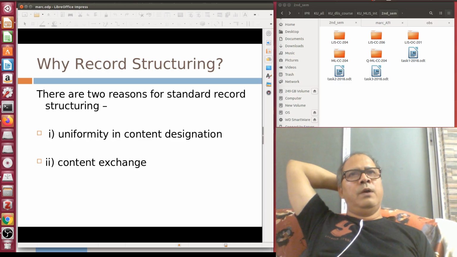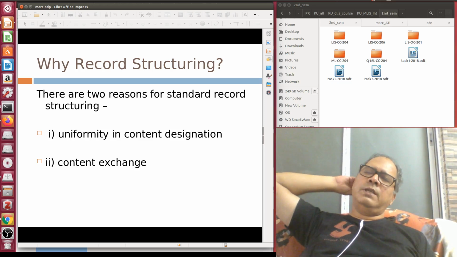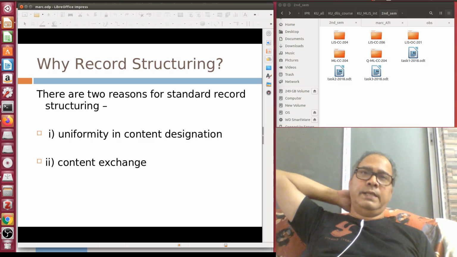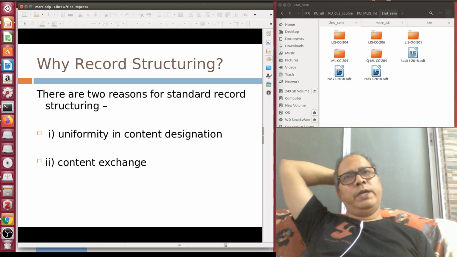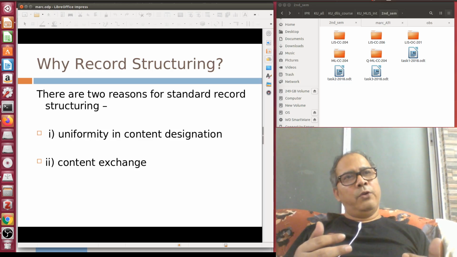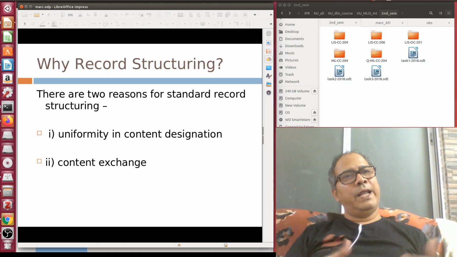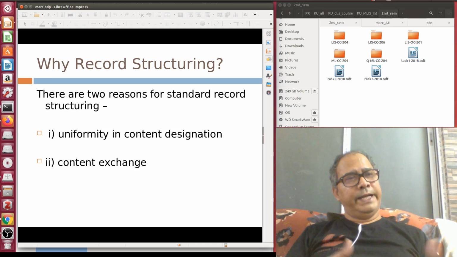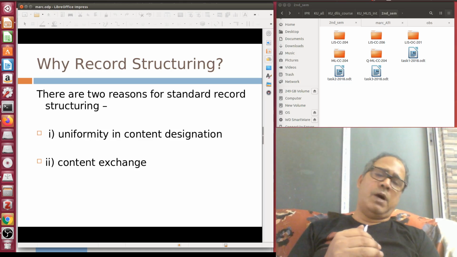Then the logical question may come to your mind: why have we included the Common Communication Format in our syllabus, because we can directly jump into MARC 21? The reason is that the Common Communication Format follows a different kind of underlying architecture. If you go by the definition of a database, CCF is theoretically far better than MARC 21.